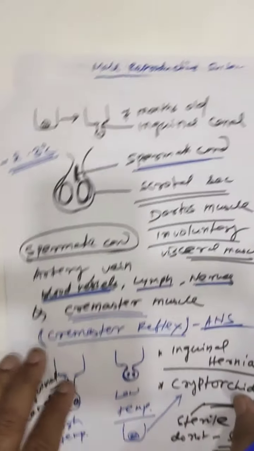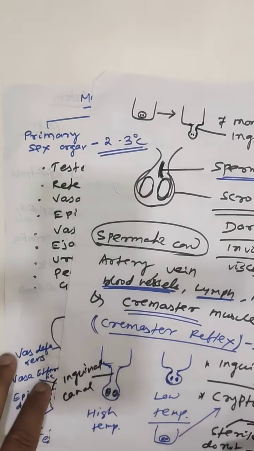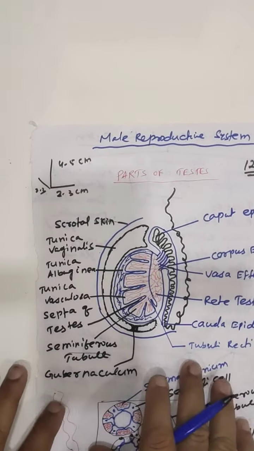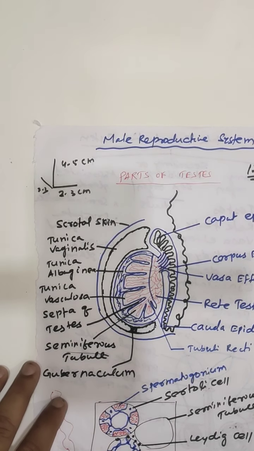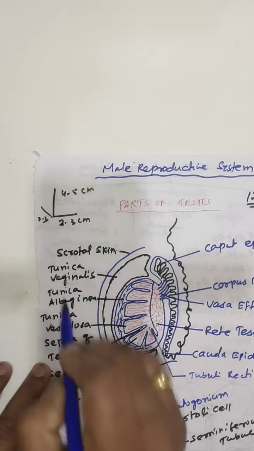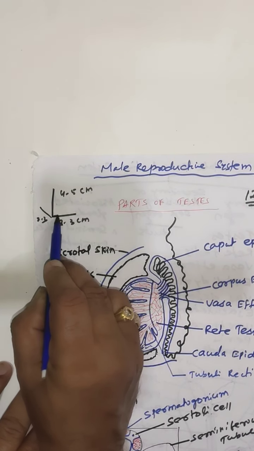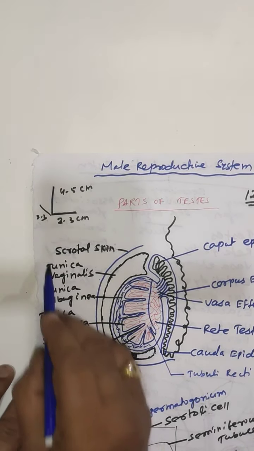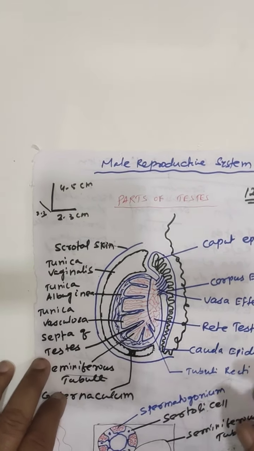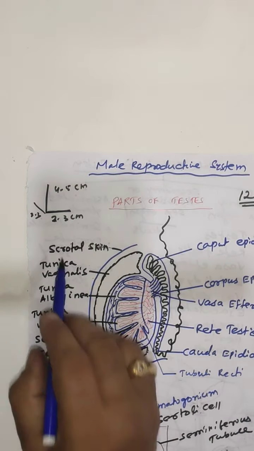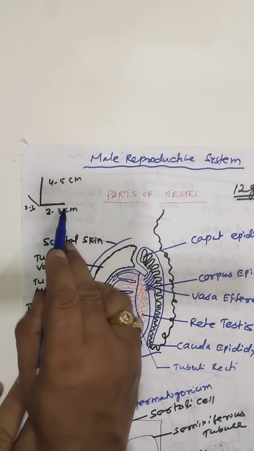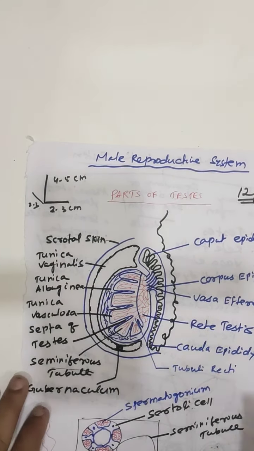Clear? Now we will discuss the detailed structure of the testis. The testis is generally oval in shape, 4 to 5 cm in length, 2 to 3 cm in width and 2 to 3 cm in thickness.